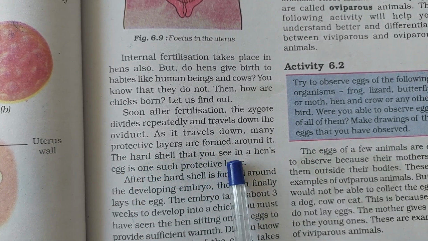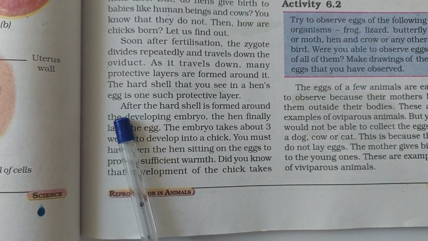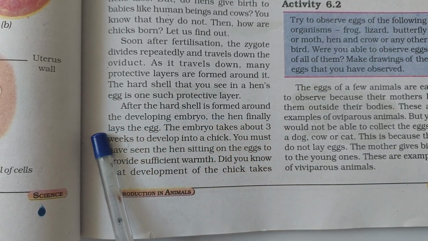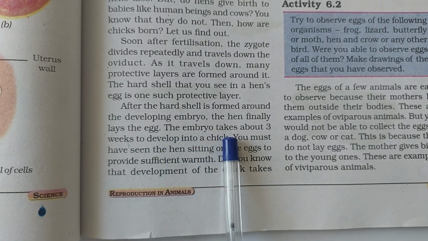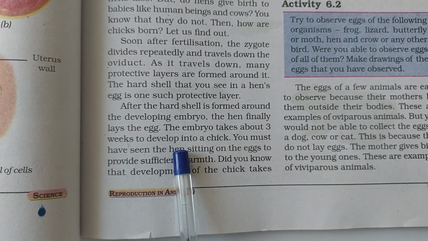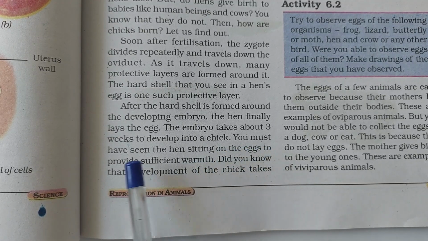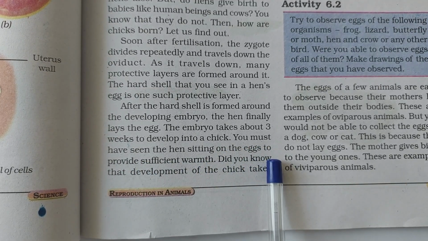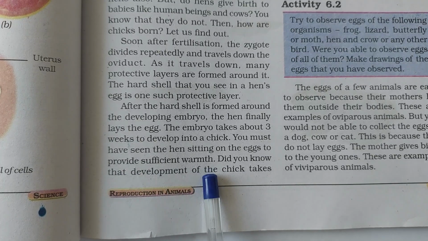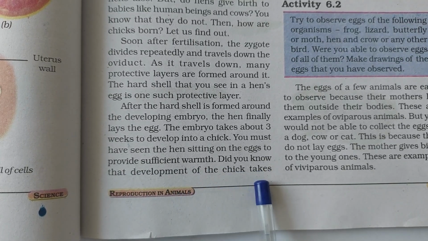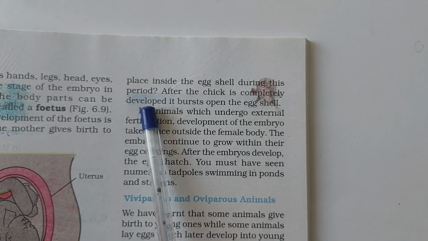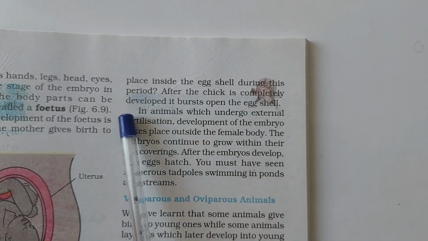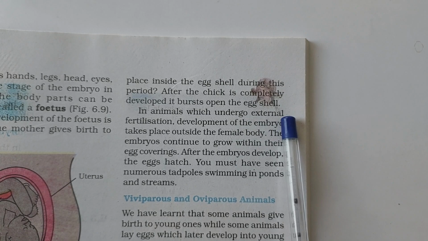The hard shell that you see in a hen's egg is one such protective layer. After the hard shell is formed around the developing embryo, the hen finally lays the egg. The embryo takes about 3 weeks to develop into a chick. You must have seen the hen sitting on the eggs to provide sufficient warmth. Did you know that development of the chick takes place inside the egg shell during this period? After the chick is completely developed, it bursts open the eggshell.